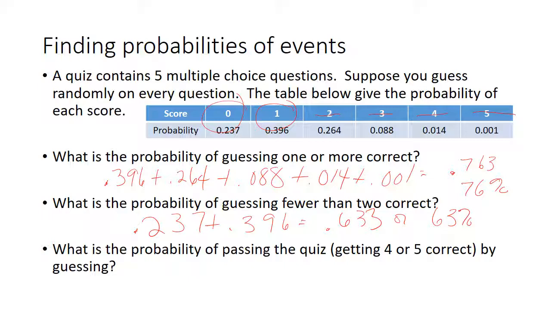Pretty good probability. What is the probability of passing the quiz? So passing the quiz would be getting either 4 or 5 correct, because 4 out of 5 would be a passing and a 5 out of 5 would be 100. So what's the probability of passing altogether? We're only going to be looking at these 2, because if you get only 3 right, you don't pass. So I would add those 2 up. So 0.014 plus 0.001. That is going to give me 0.015 or 1.5%. So the chances of passing a quiz, if you don't study for it at all, are a 1.5% chance of passing. Those are pretty low chances of passing.